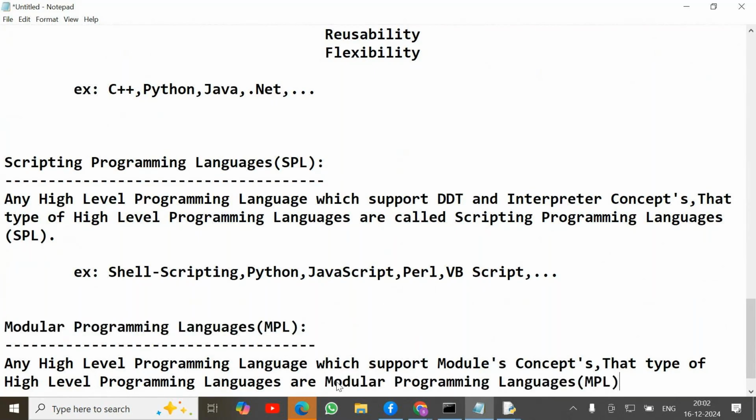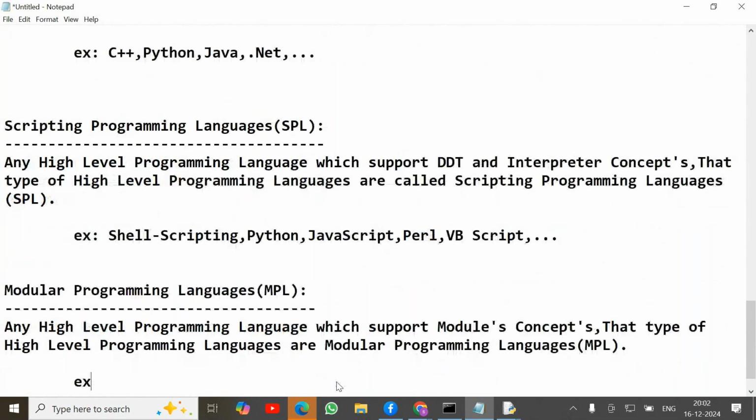Examples: Modula-1, Modula-2, Modula-3, and etc. Python also supports